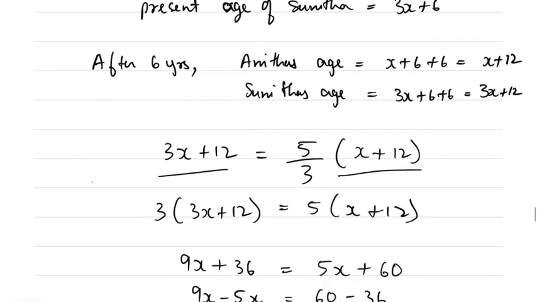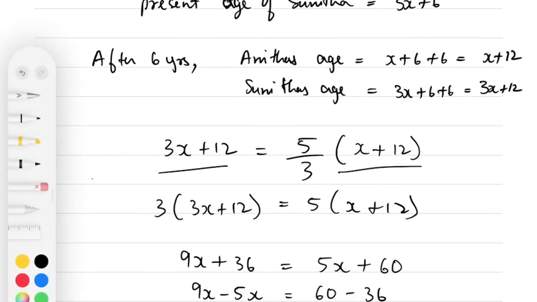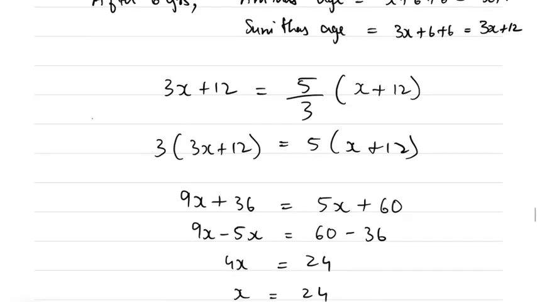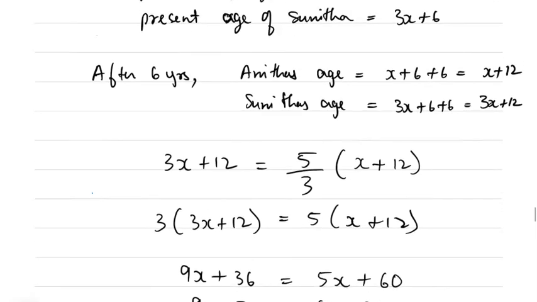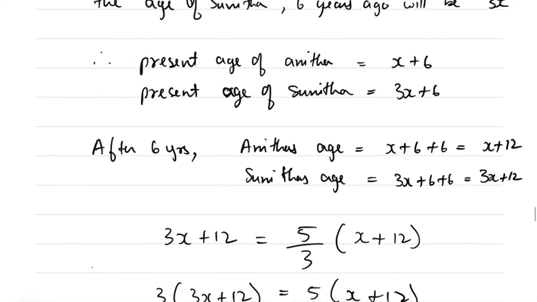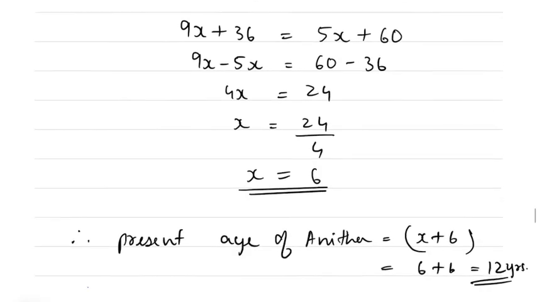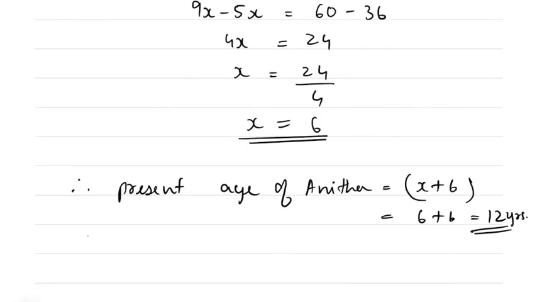So now we got the equation. When we solve it, you get x is equal to 6, and they have asked present age of Anita, and present age of Anita is x plus 6, which makes it 6 plus 6, which is 12 years.